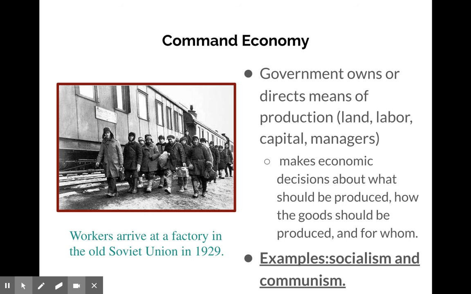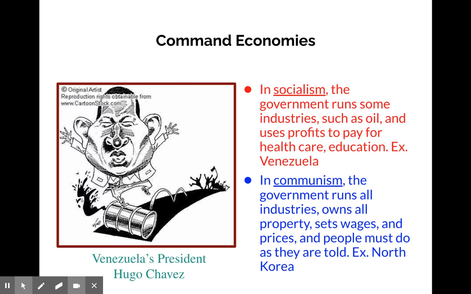And then lastly, there's a command economy. This is where the government owns the means of production. They dictate the price. They dictate where people work. This is seen in countries where socialism and communism is a political system. So in socialism, the government runs some industries, like major industries. They do healthcare. You can see this in countries like Venezuela, which is not a very good example right now, but socialism is, again, where the government has a larger role in the economy. And then in communism, the government runs all industries. They set the prices, they set what people get paid. They essentially tell you what you can buy. And North Korea is an example of this.